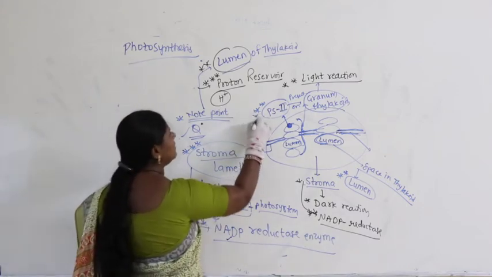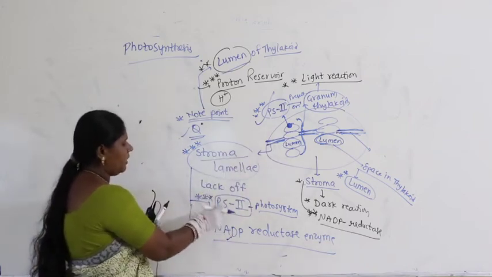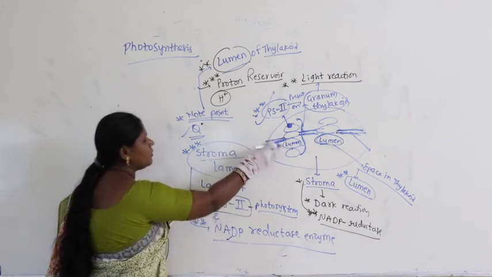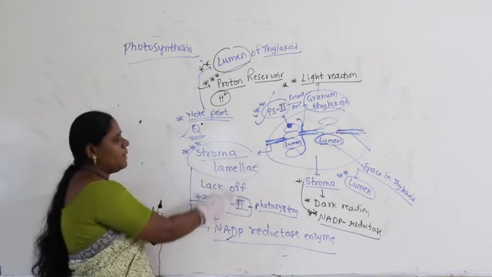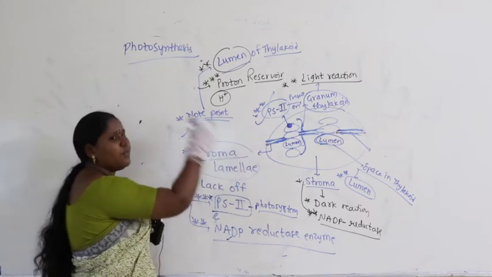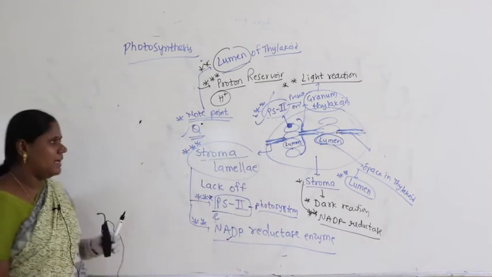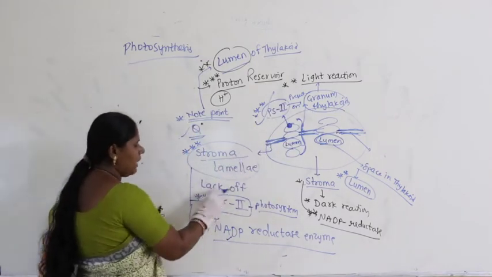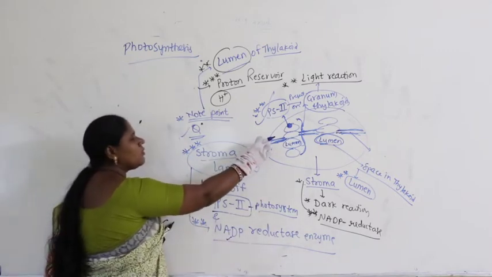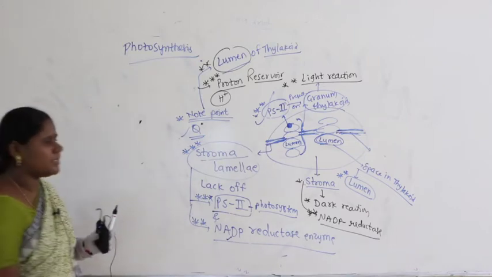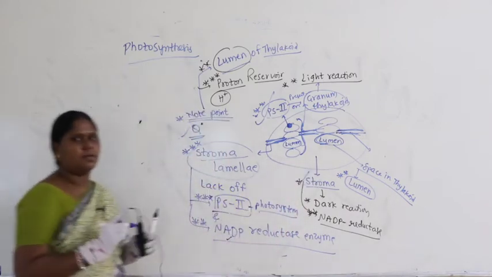PS2 is present in the granum thylakoid but absent in the stroma lamella, very important. This is called stroma lamella. In stroma lamella, what is absent? PS2. Stroma lamella lacks PS2. Where is it present? PS2 is present in the granum thylakoid. Similarly, stroma lamella also lacks the NADP reductase enzyme. This enzyme is absent in stroma lamella. Then where is this enzyme present? This NADP reductase enzyme is present in the stroma.